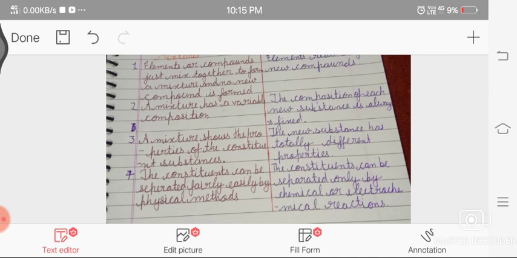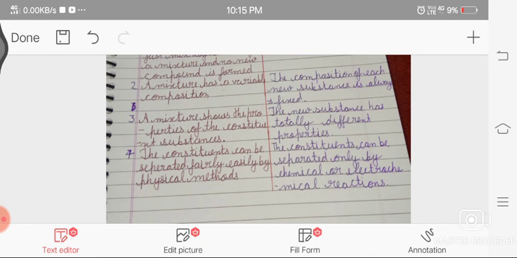The new substance has totally different properties. So in a mixture, the properties of the substances which are mixed to make the mixture are the same. These properties are not changed, but in compounds the properties are totally changed, because this is a new substance made from a chemical reaction. Fourth point, the constituents of a mixture can be separated fairly easily by physical methods. The constituents of a compound can be separated only by chemical or electrochemical reactions.